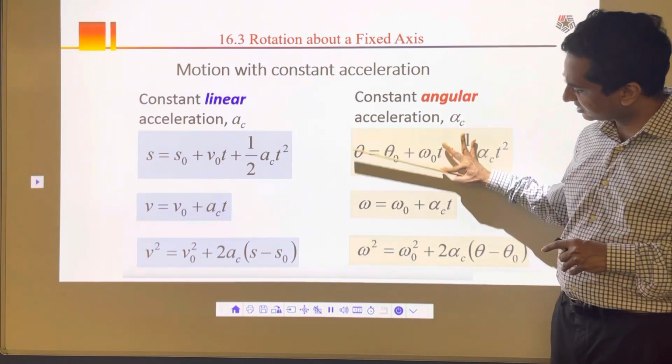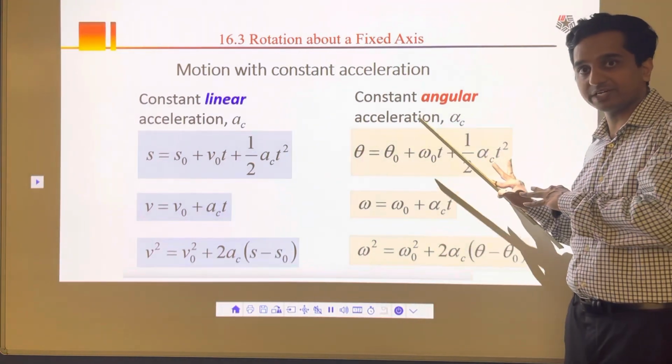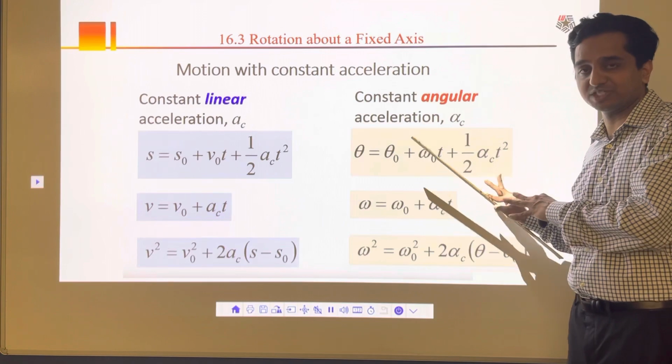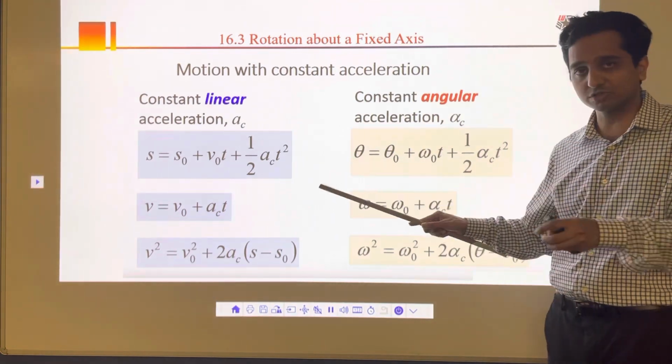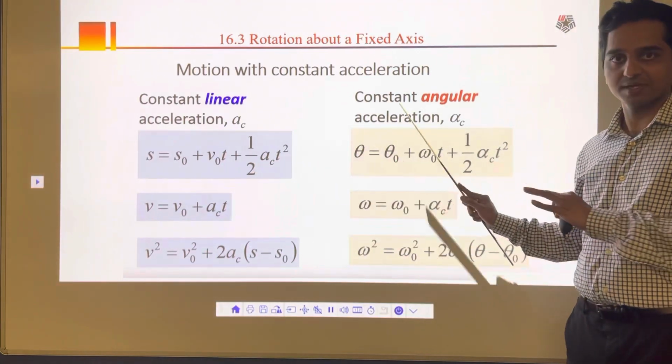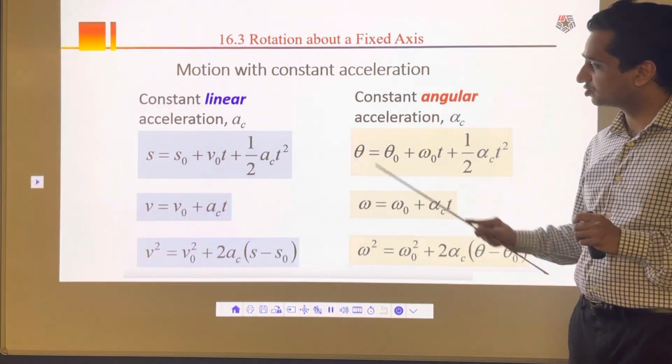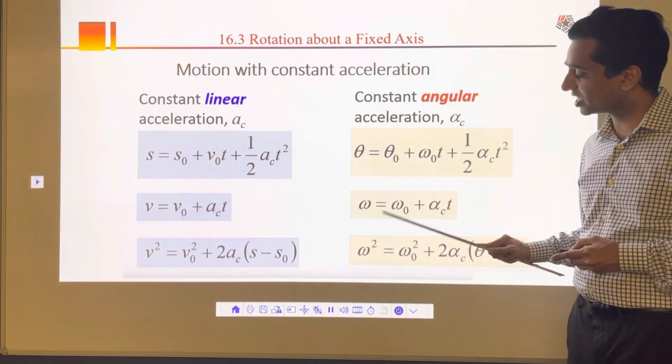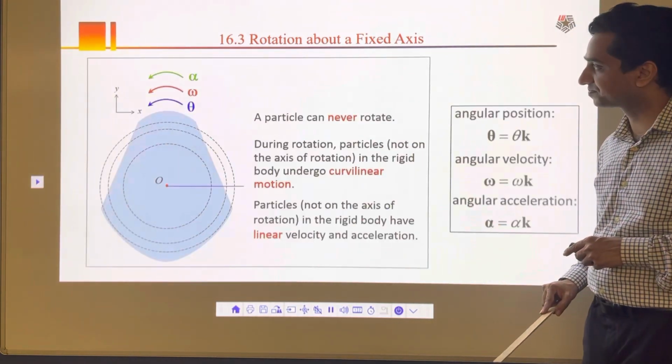Again, these three equations are very important. You are going to need them in chapter 16, and in chapter 17. Keep that in mind. We are also going to use some knowledge from earlier chapters here in chapter 16, and we will see. These are very basic, very important equations.